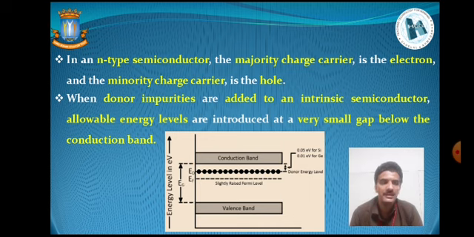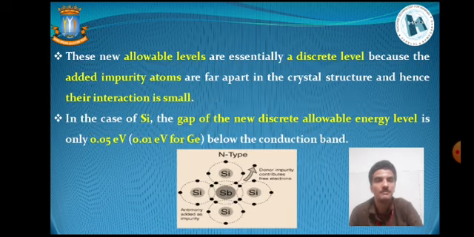So we will see a slight raising of this Fermi level by doping the group 5 impurities. We can consider this an energy band diagram for N-type semiconductors. Here we have to remember the position of the Fermi energy is just below the conduction band. This is quite interesting for N-type, and hence we can consider the higher increase in the conductivity of such semiconductors due to the excess amount of electrons in this material.